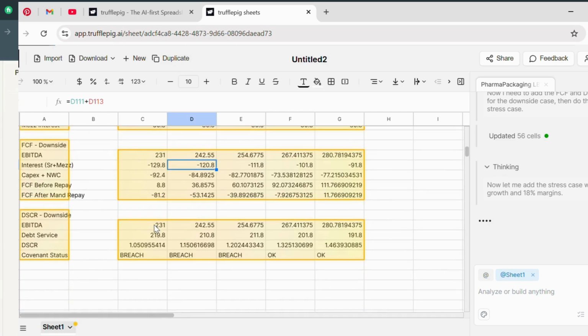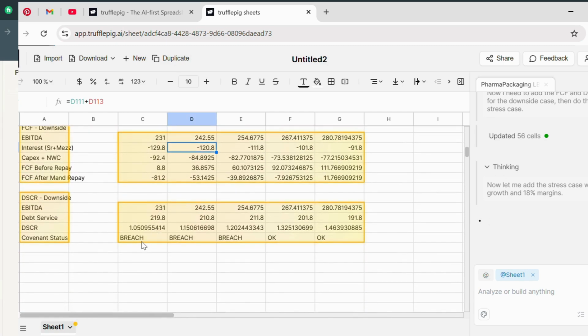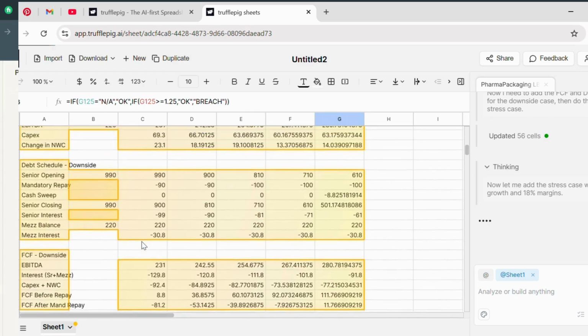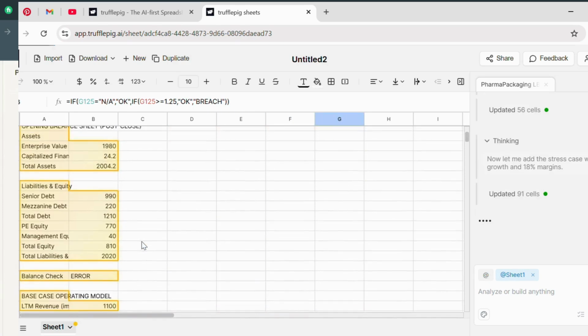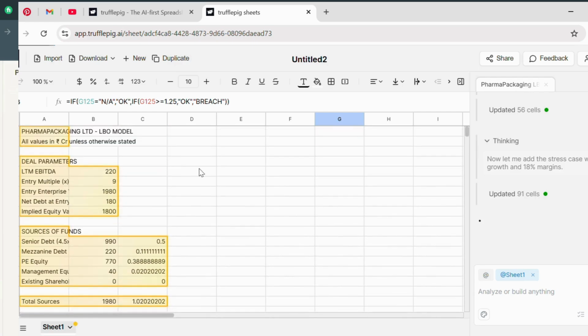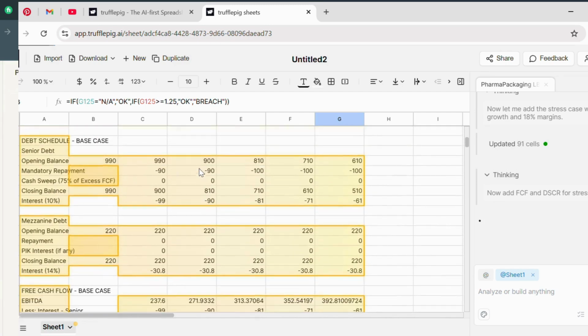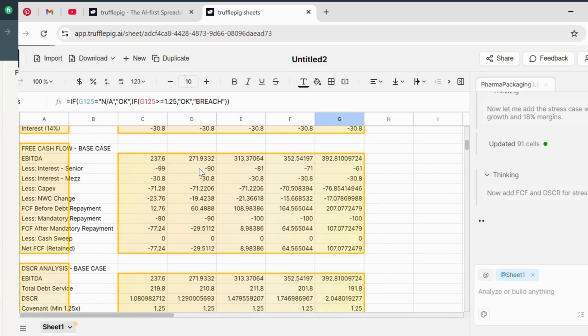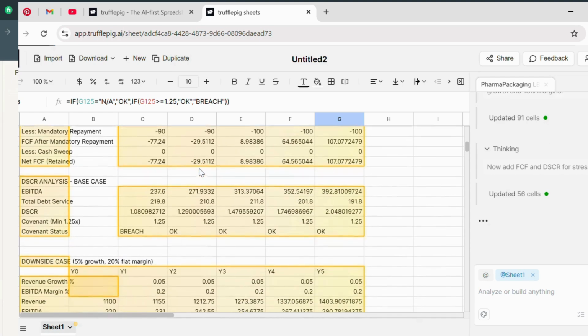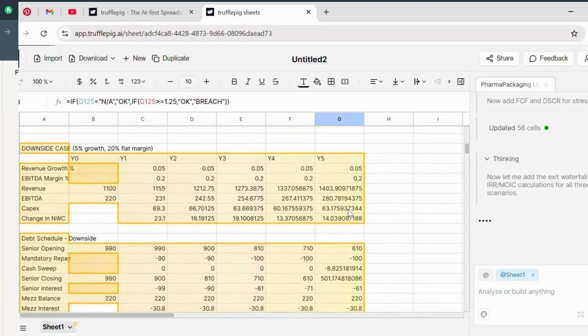It has almost completed everything. I'm just waiting for it to remove this yellow thing. I understand it has already made it, so it is taking a little too much time, but it has been made, and I have already told you how to download it. So this goes perfect.